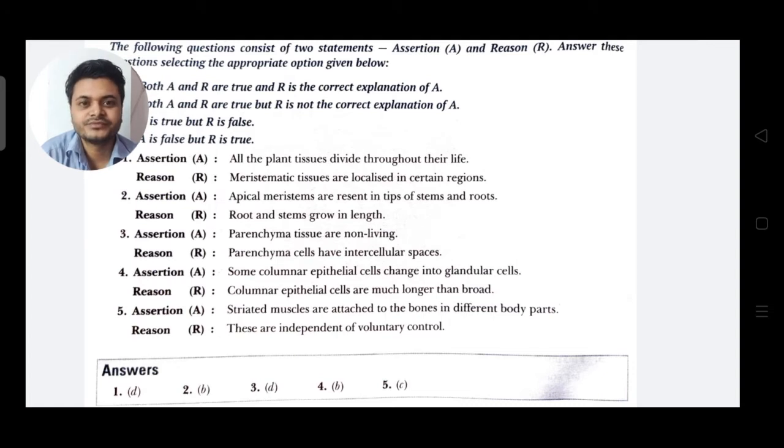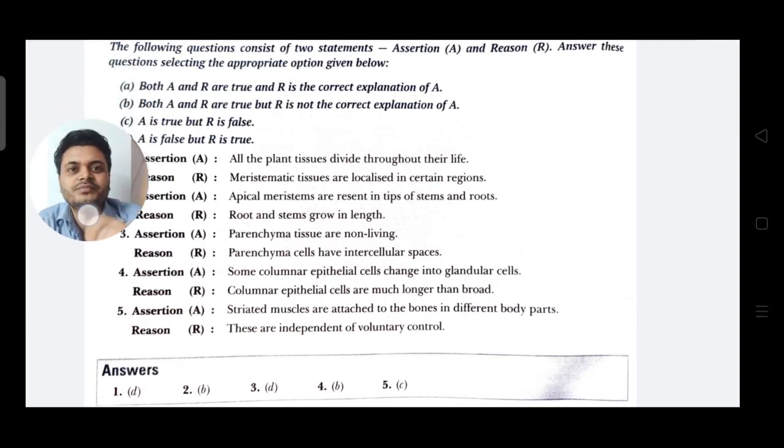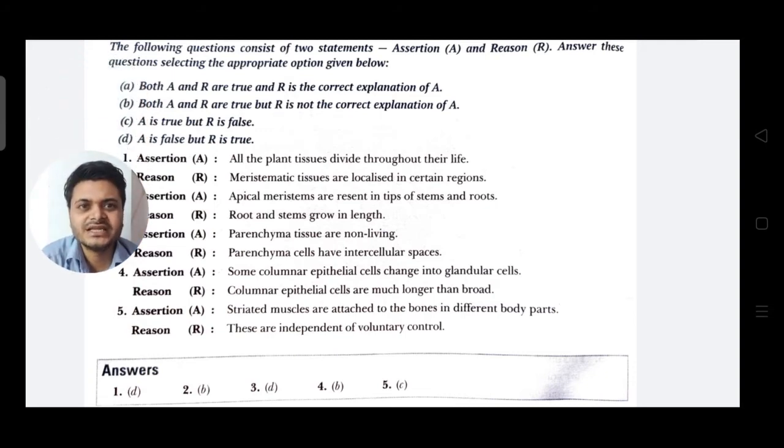Next question 4. The assertion given is: some columnar epithelial cells change into glandular cells. And the reason is: columnar epithelial cells are much longer than broader. So this is the 4B answer, that is both A and R are true and R is not the correct explanation of A. Here the assertion is true, the reason is also true, but the reason provided is not the correct explanation of the assertion.